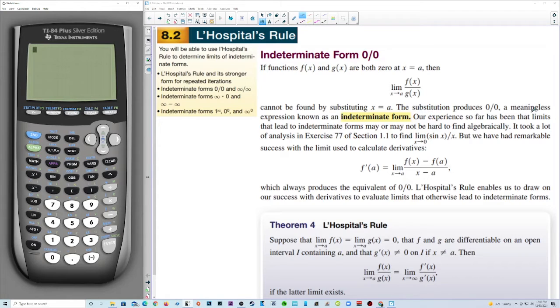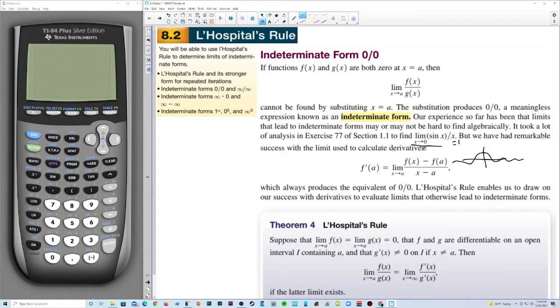Our experiences so far have been that limits that lead to indeterminate forms may or may not be hard to find algebraically. It took a lot of analysis in exercise 77 of section 1.1. Oh, you guys probably totally remember exercise 77 in section 1.1, to find the limit as x approaches 0 of sine of x over x. Oh, we certainly remember that. The limit as x approaches 0 of sine of x over x is 1. And if you remember the graph, it does this.